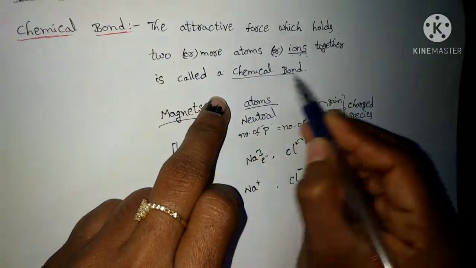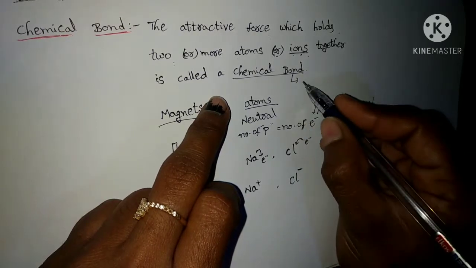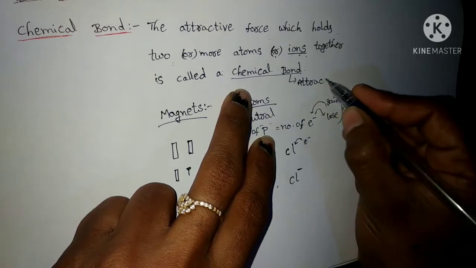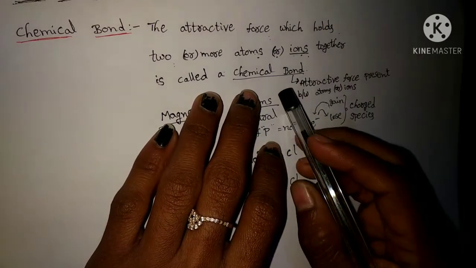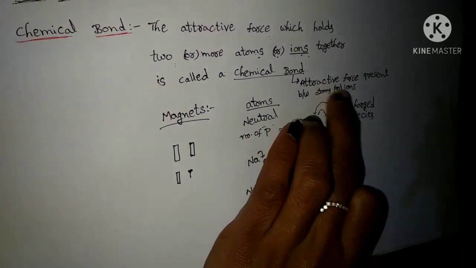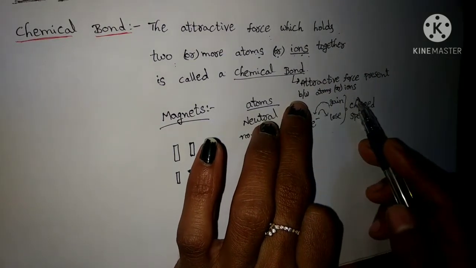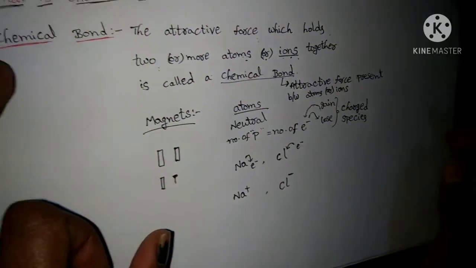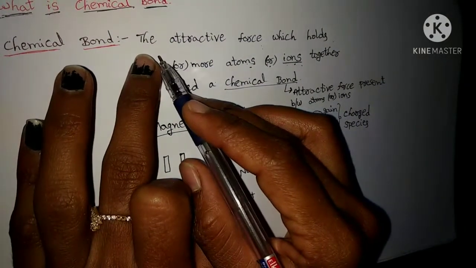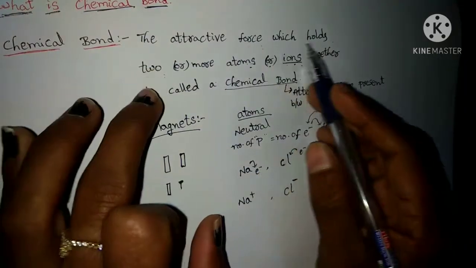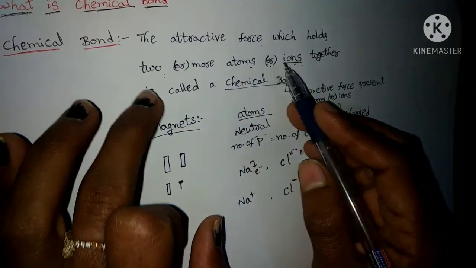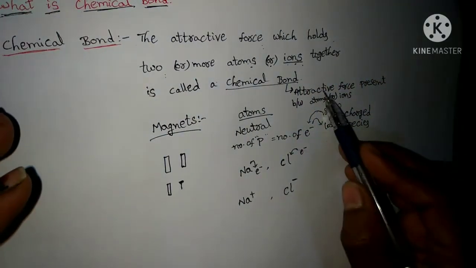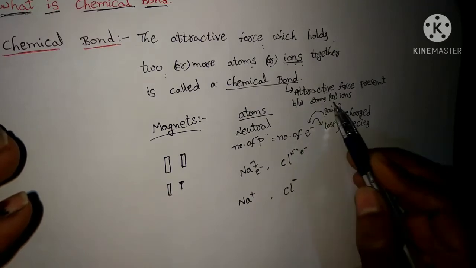So a chemical bond is one attractive force between the atoms or ions. Simply, if you want to remember what is a chemical bond, it is the attractive force present between atoms or ions. In this simple form, you can remember the definition. Once again, students, the attractive force which holds two or more atoms or ions together is called a chemical bond.